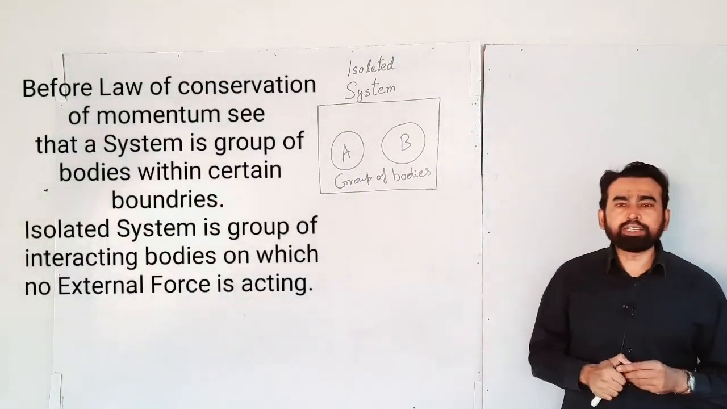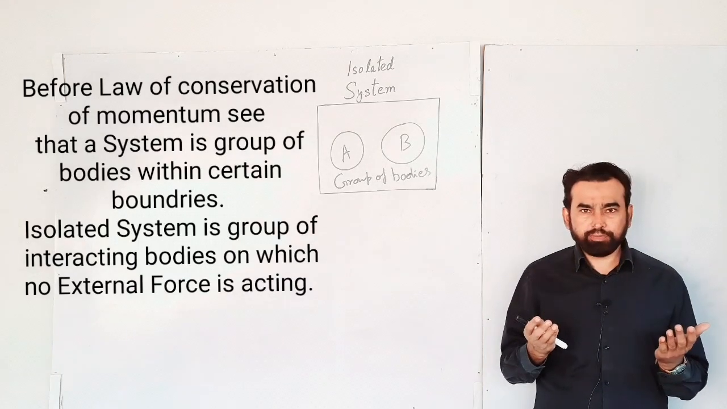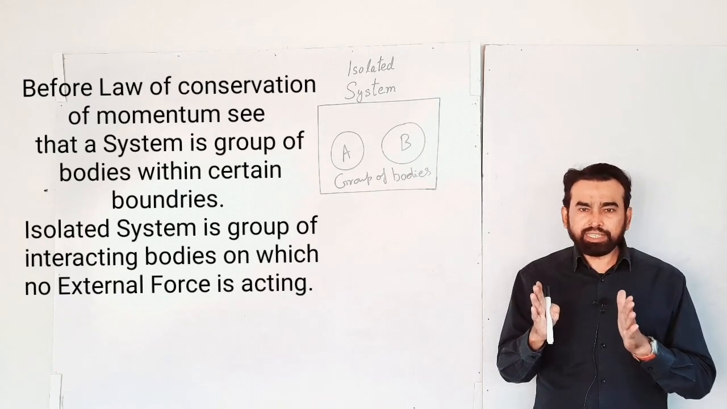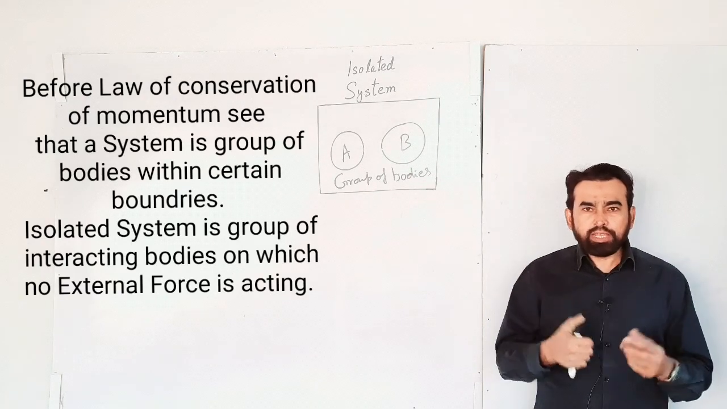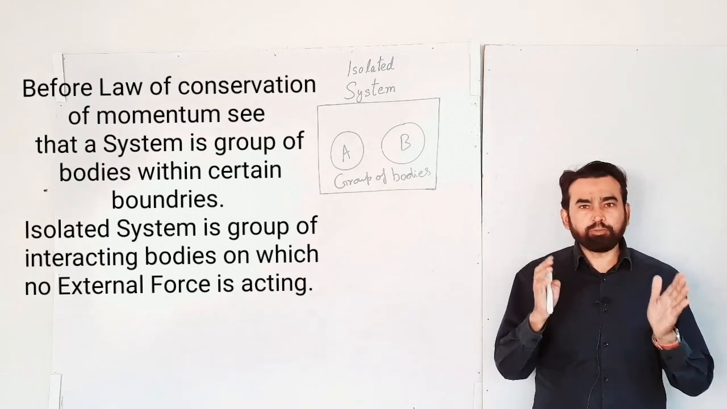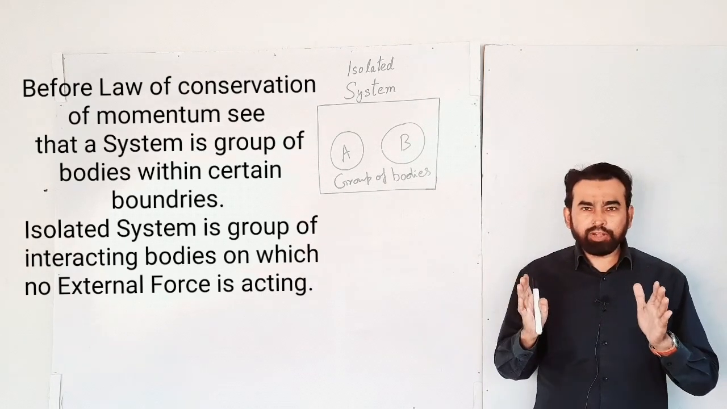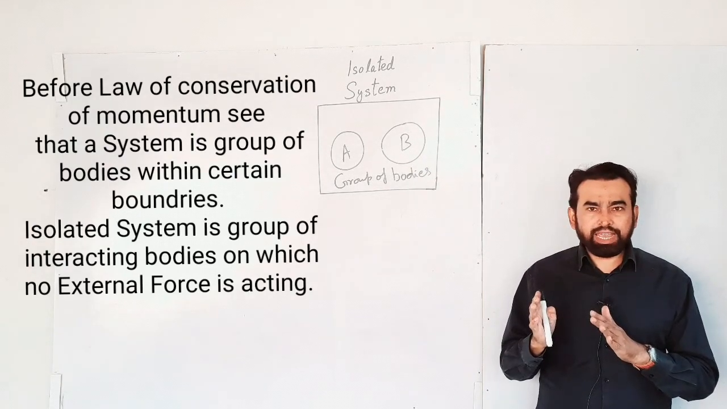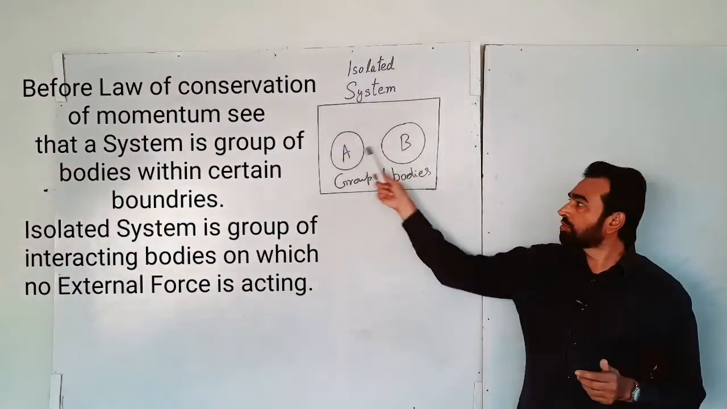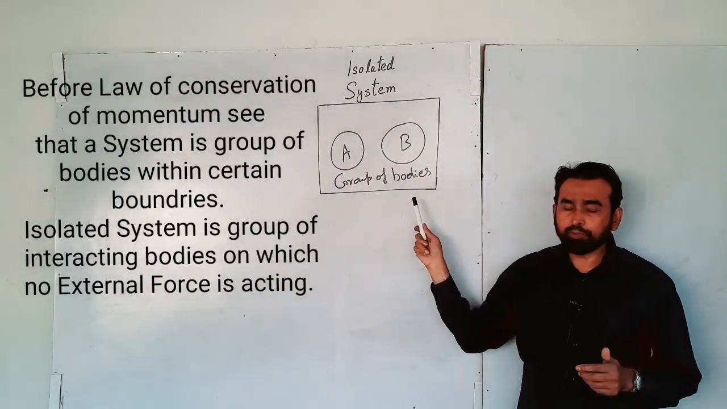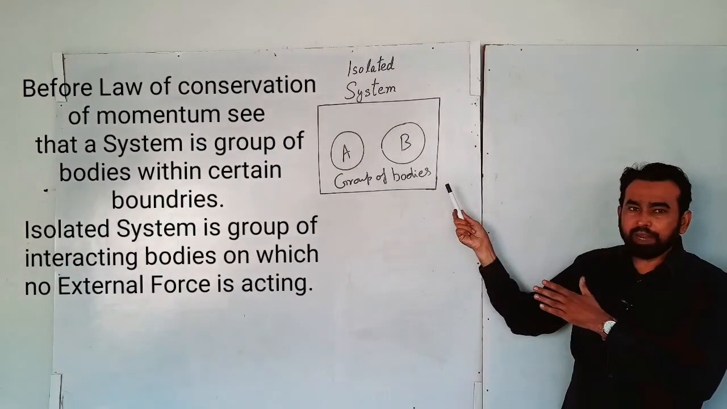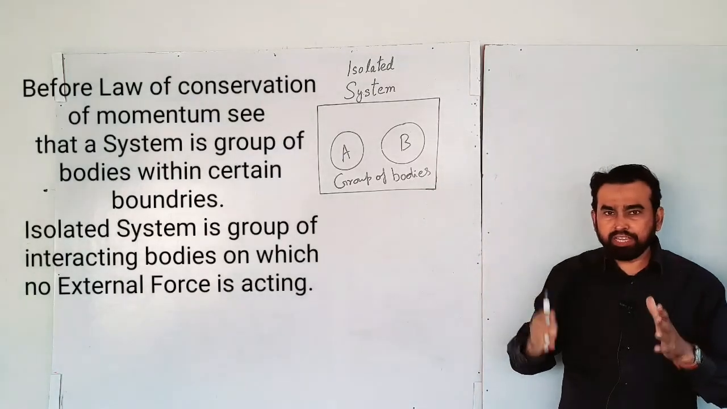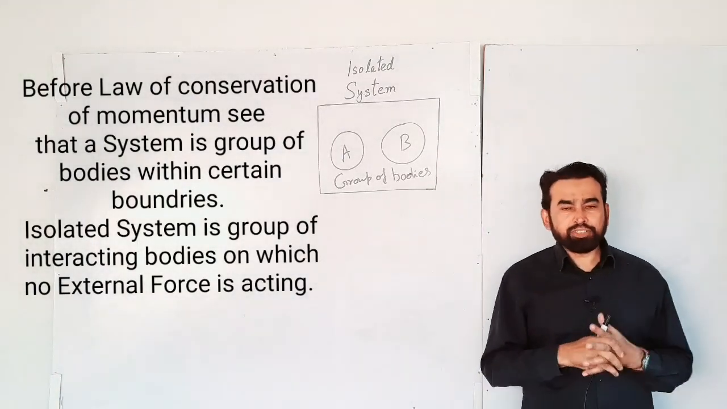Now we have to understand what an isolated system is. As the word isolated itself suggests, here we are talking about a group of interacting bodies within certain boundaries on which no external force is acting. Like if we are talking about this group of two bodies within certain boundaries, no external force is applying on these two bodies. These two bodies are interacting with each other. So this is called an isolated system.